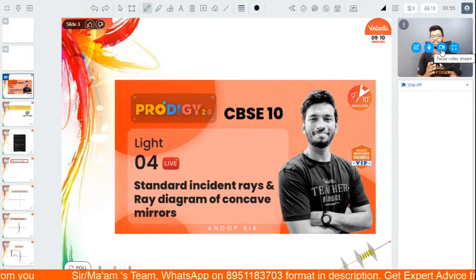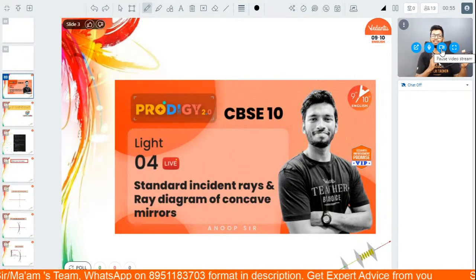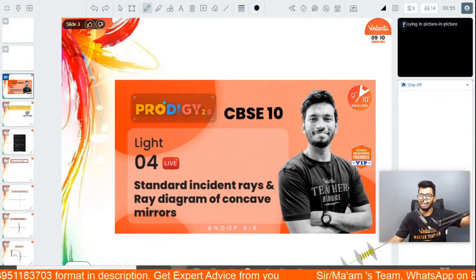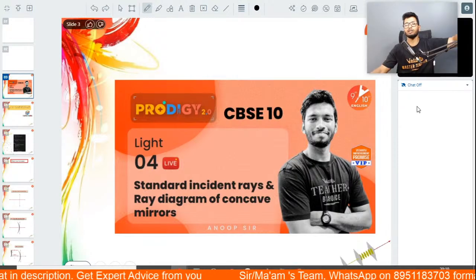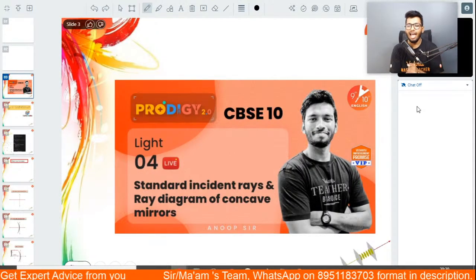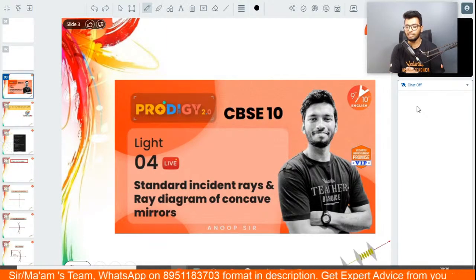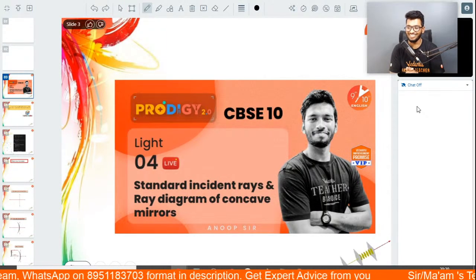Because today is the day that we learn about ray diagrams. One of the most important topics in this chapter, ray diagrams, we're going to be understanding today. We'll understand about the standard incident rays and all of the ray diagrams of your concave mirrors. Shall we get started?